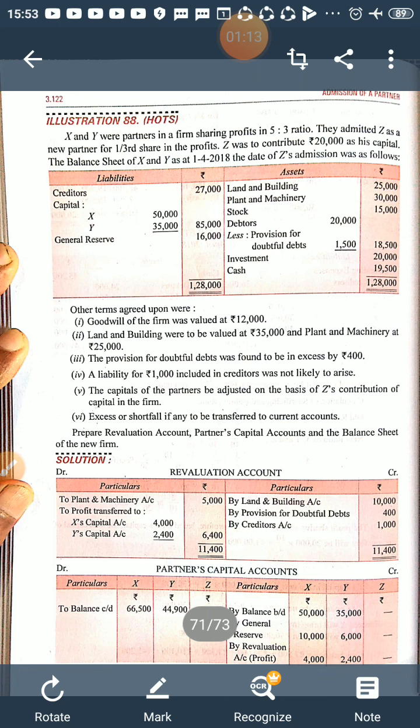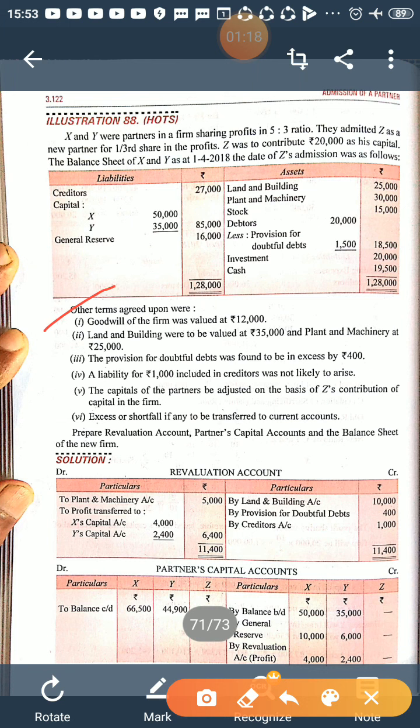Other terms: goodwill of the firm was valued at 12,000. He's coming for 1/3 share, right? So the firm's goodwill is given 12,000, so he will bring 1/3 amount. In the question it says they admitted Z as a new partner for 1/3 share in profit. Z was to contribute 20,000 as his capital.